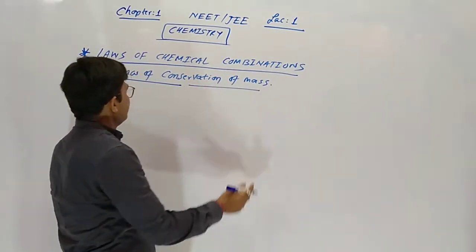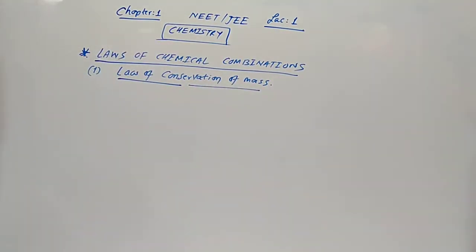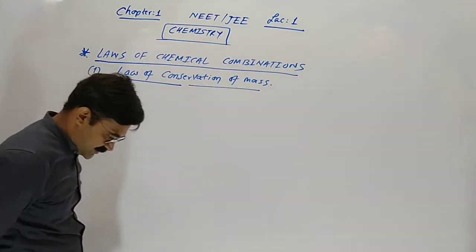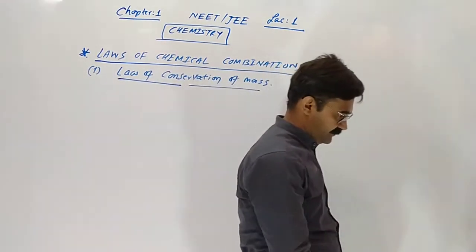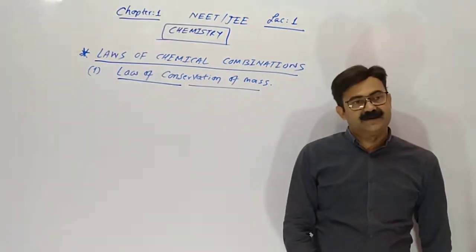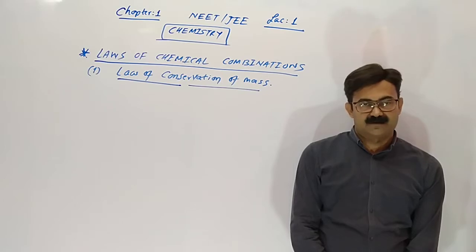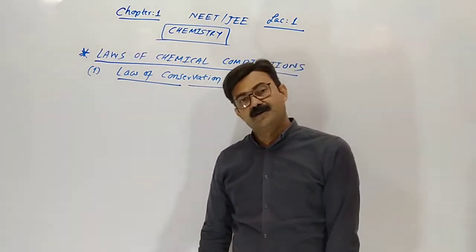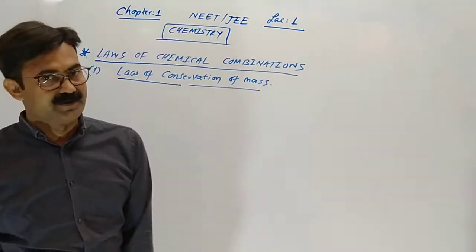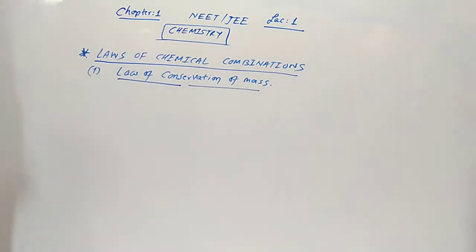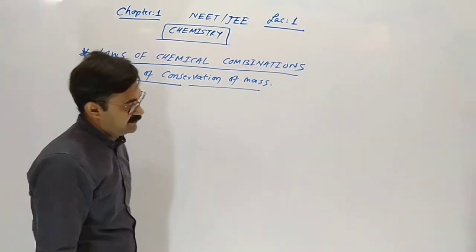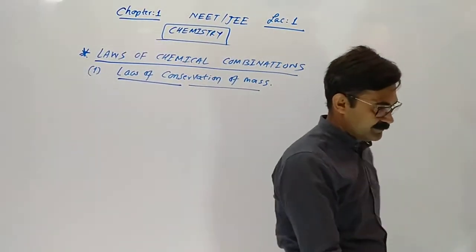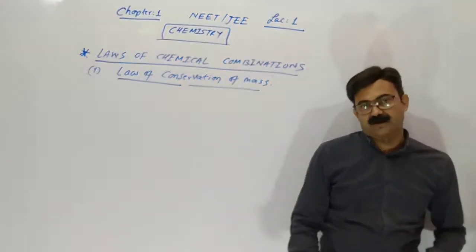First tell me, what is the law of conservation of mass? Mass is never created or destroyed during a chemical reaction. That is, mass is never destroyed, mass is never emitted.